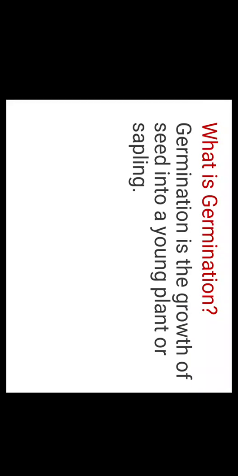What is the meaning of sapling? A young plant, right? So from the seed, a young plant grows out, right? Sapling means young plant, and this process is called germination. But what is germination? It is the growth of seed into a young plant or sapling.